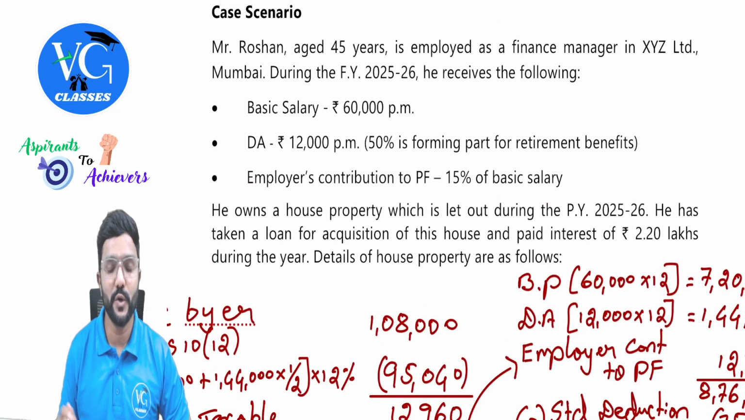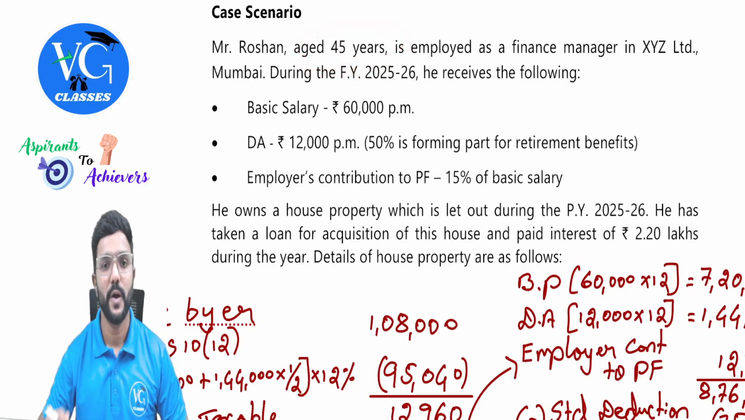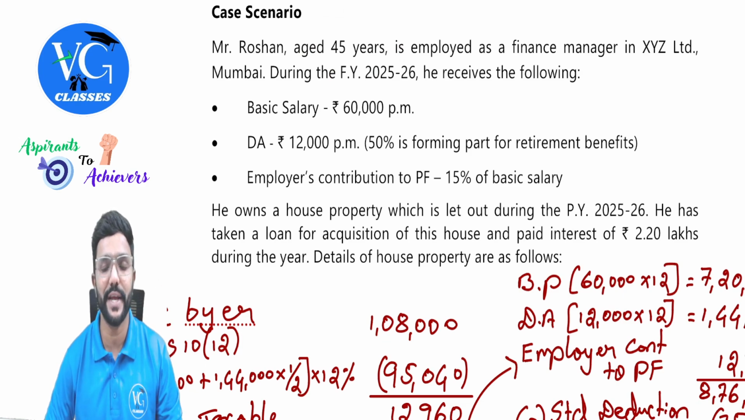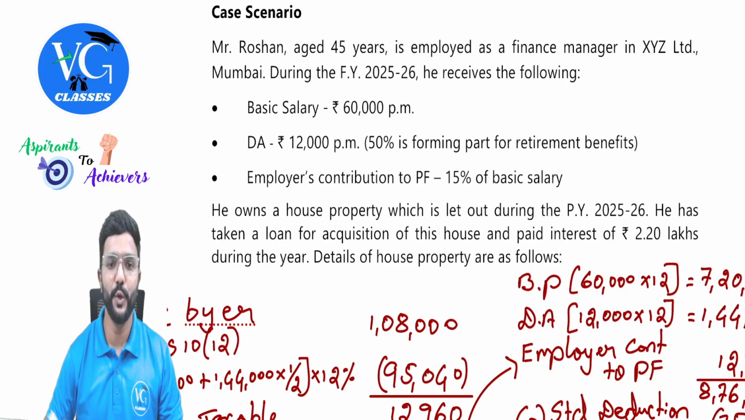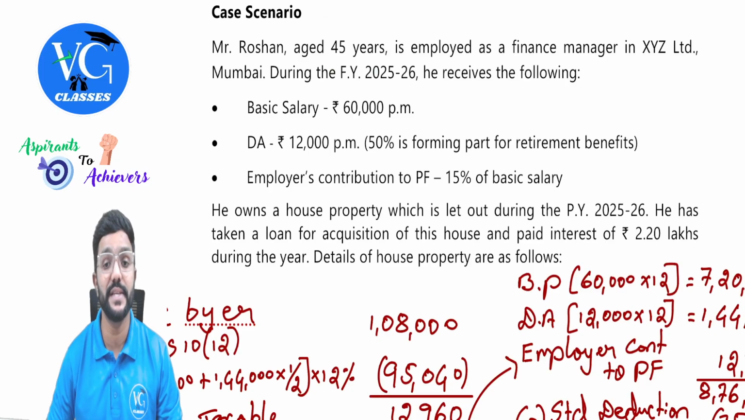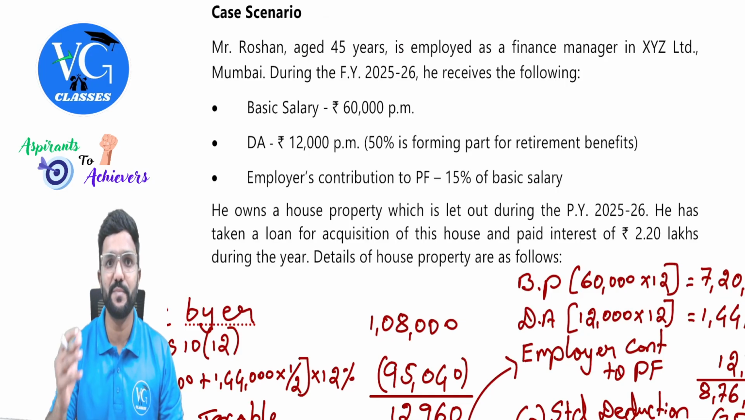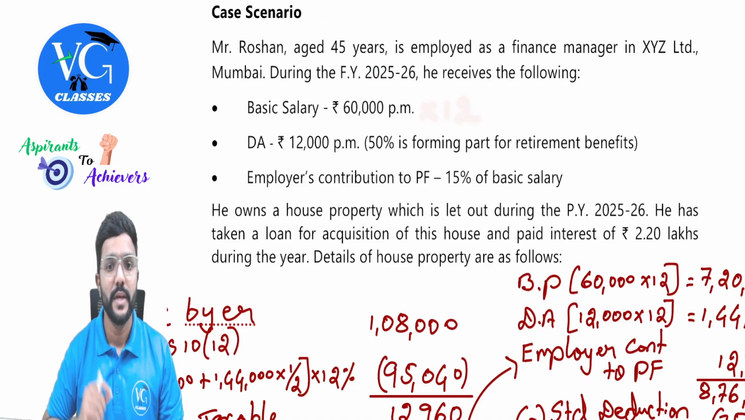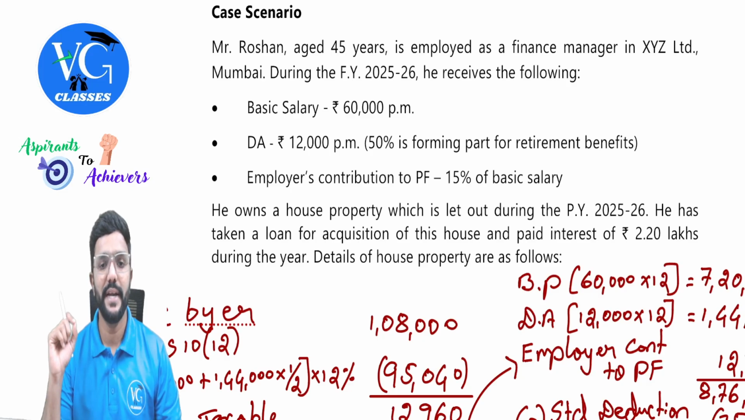Mr. Roshan, aged 45 years. Okay, years might not impact our answer because he is not a senior citizen. He is employed as a finance manager in XYZ Limited, Mumbai. During the financial year 25-26, he receives the following. So this is with respect to employment, guys. Basic salary 60,000 per month. So you need to do into 12. You will get 7,20,000.